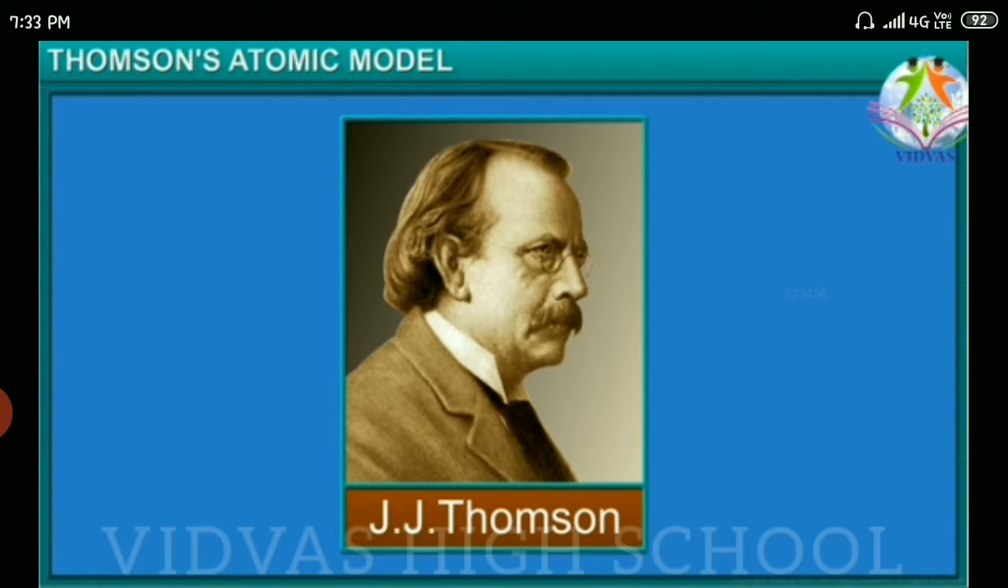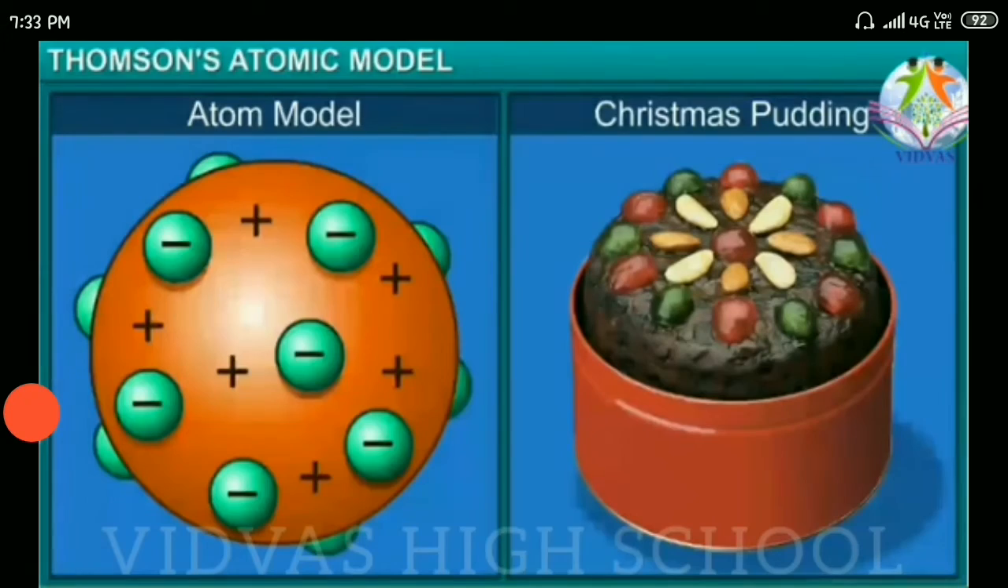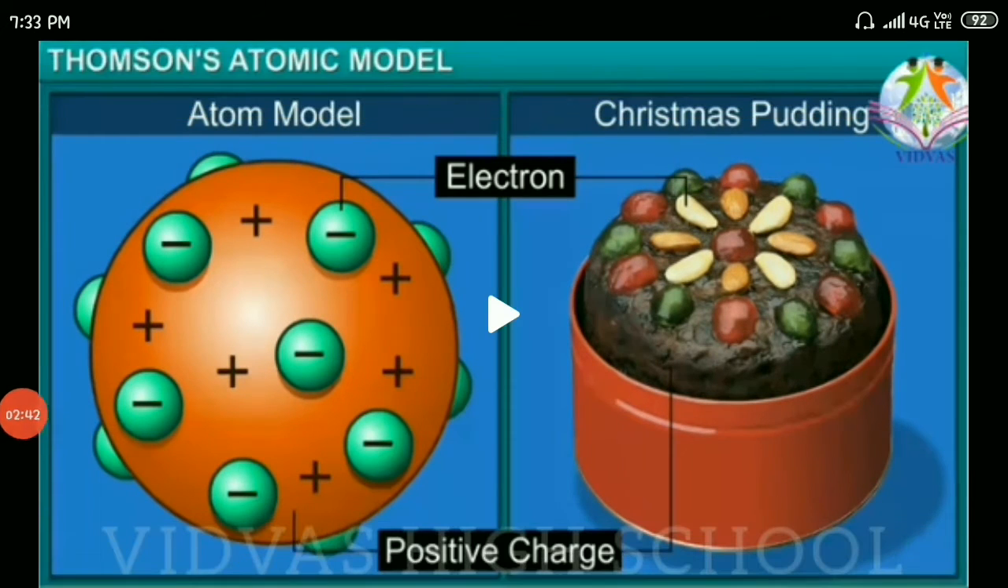The first model of an atom was given by J.J. Thomson. Even though it was not accepted, he gave the first model of an atom. His model is called the plum pudding model or apple pie model. You can see on the screen a Christmas pudding.